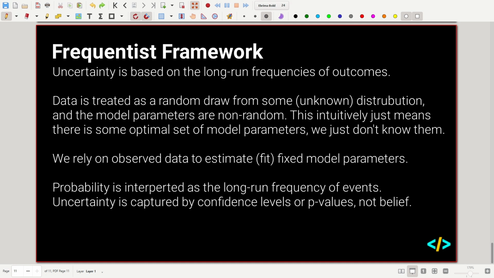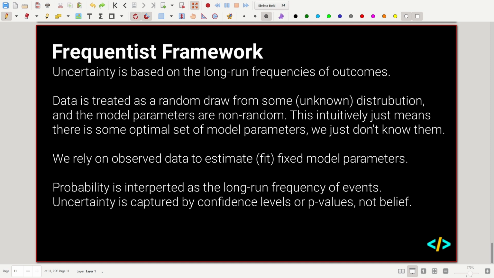Even though we don't know what the distribution of marbles is in the bag, we know that there is some distribution. And if we can find a way to model that and find the optimal set of model parameters, we can say with some confidence that the next marble will be red or the next marble will be blue. So frequentists essentially believe that there are some optimal model parameters, we just don't know them. And the only way we can know them is if we know every single piece of data, which is impossible, because the probability is just based on the long run frequency of events.